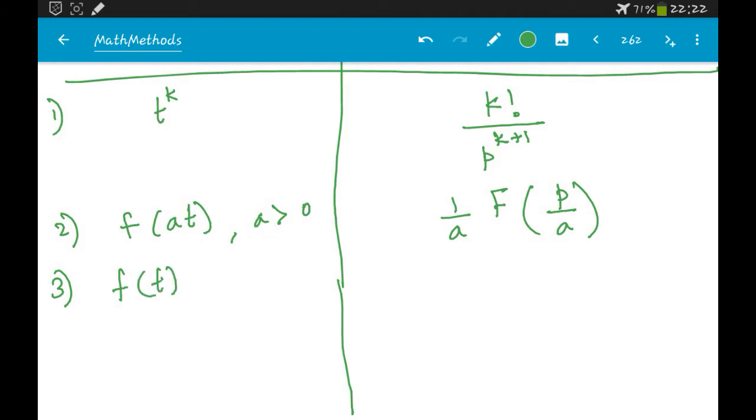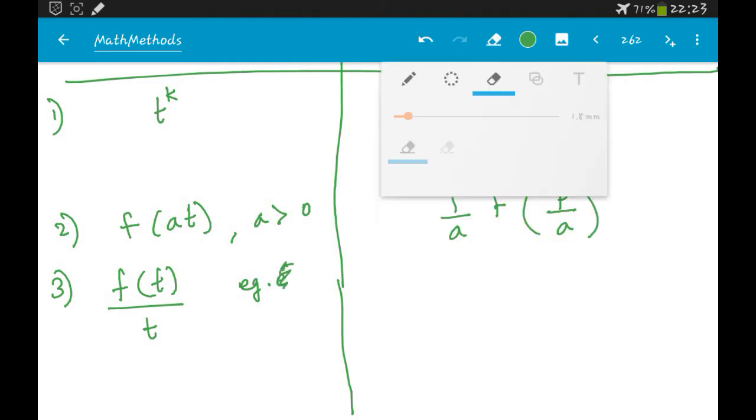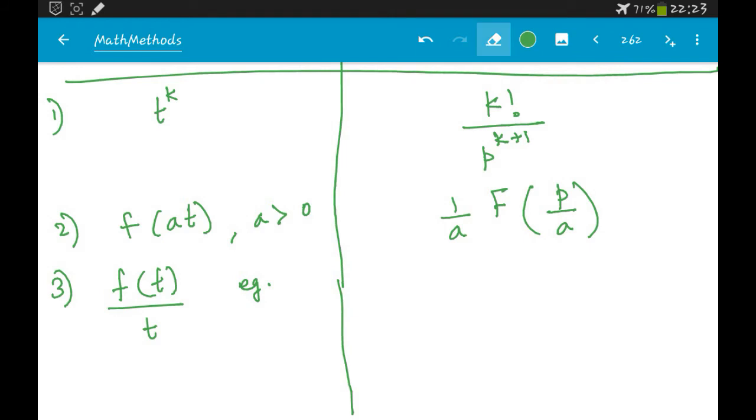When it is of the form f of t by t, the example could be e power minus a t by t. Okay, so then the Laplace transform of f of t by t is written as the integral from p to infinity of F of u du.